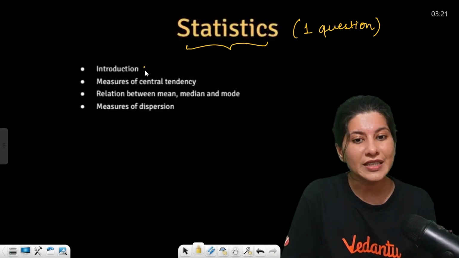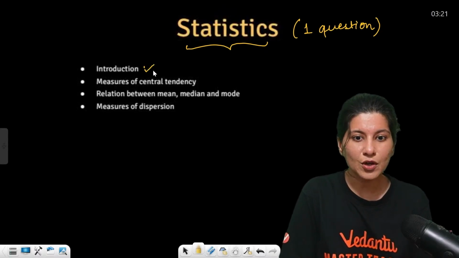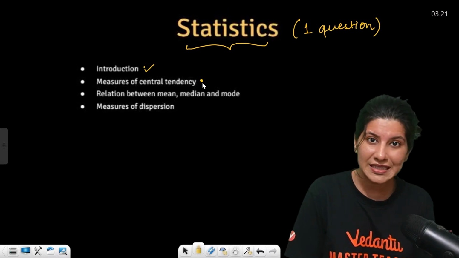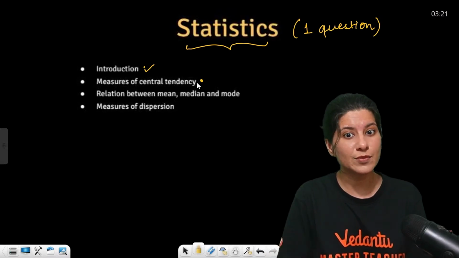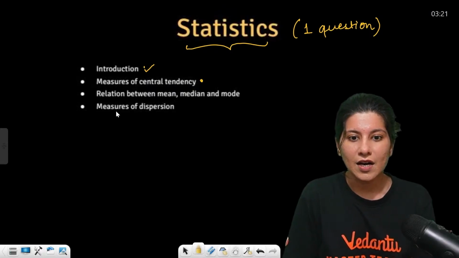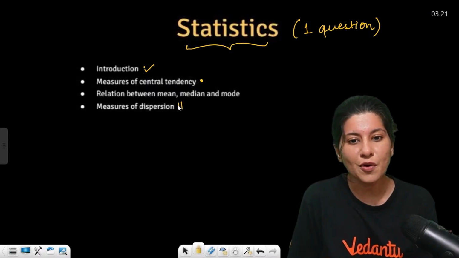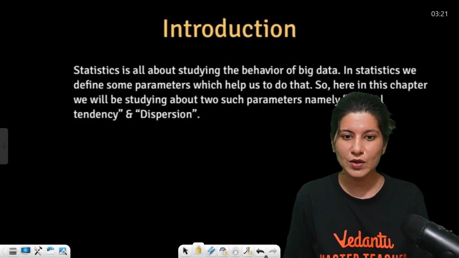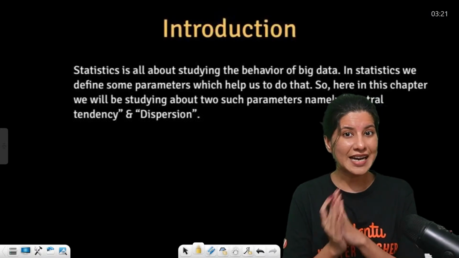So now how we are going to go about it? We'll talk about the introduction of statistics, then we'll talk about the measures of central tendency. That means what is mean, how to calculate mean, median, mode for various types of data. Then we will be talking about measures of dispersion, which is again a very important topic for JEE Main. All right, let's talk about statistics.